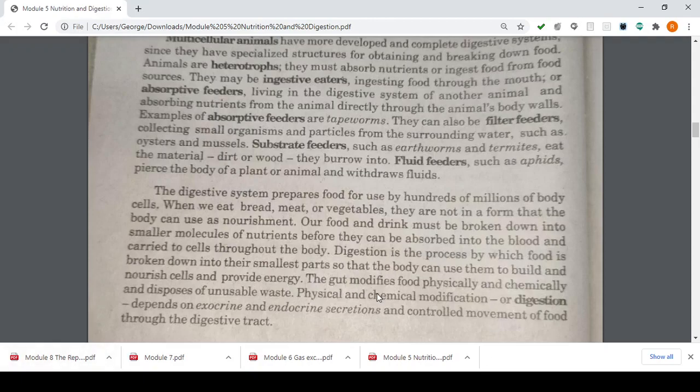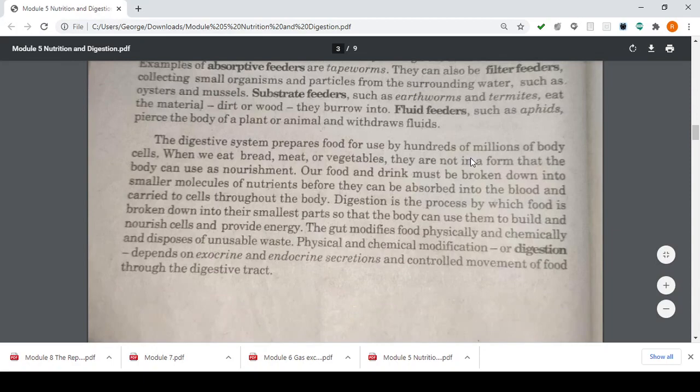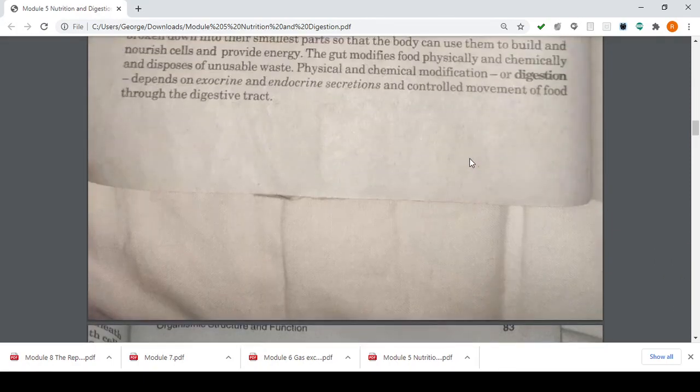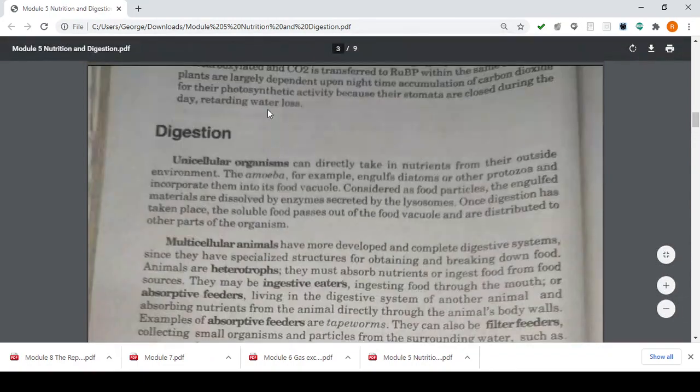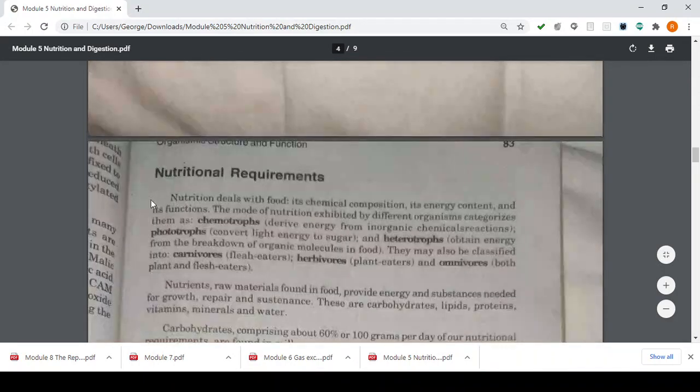Physical and chemical modification or digestion depends on our exocrine and endocrine secretions and controlled movement of food through our digestive tract. So, kids, that is how we get the nutrients, as heterotrophs, through our mouths, and how we digest them.